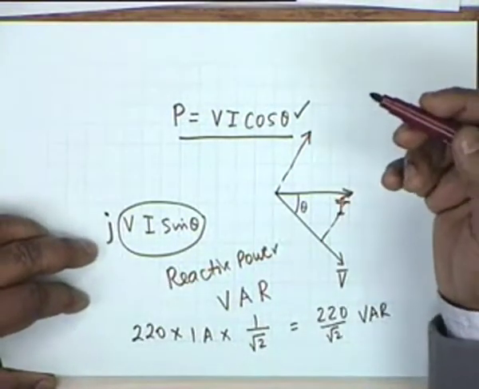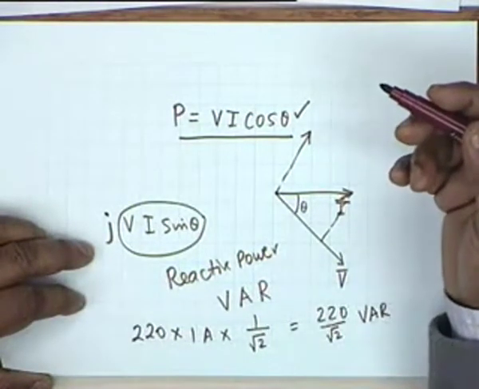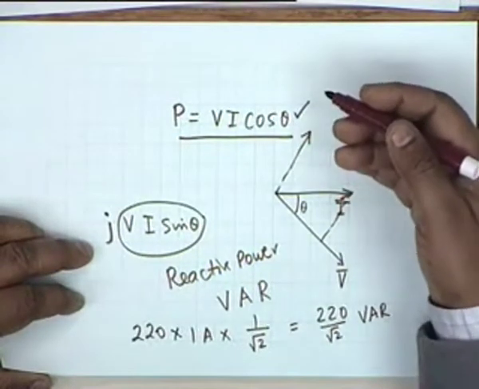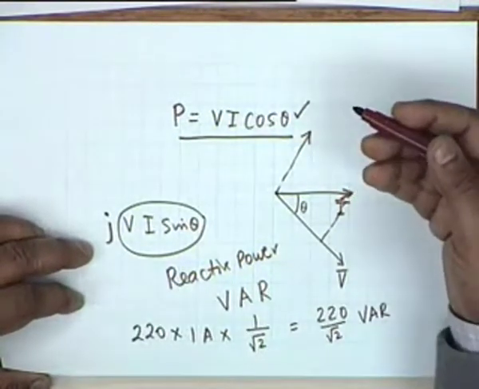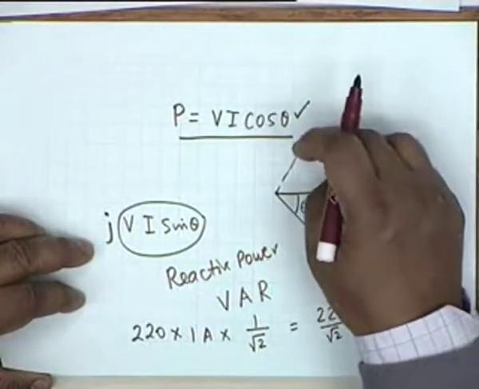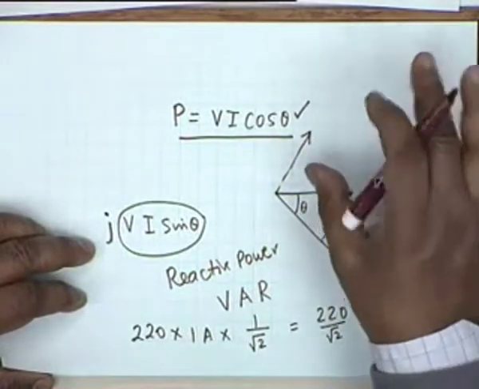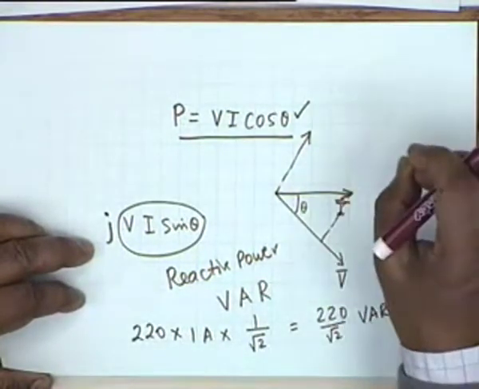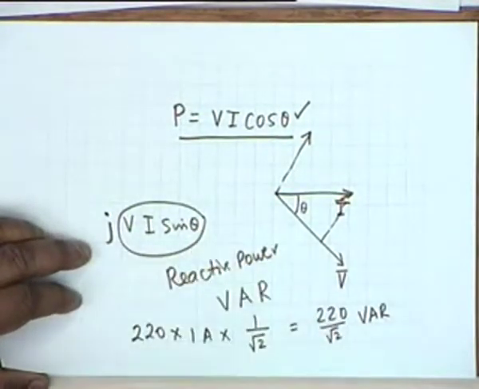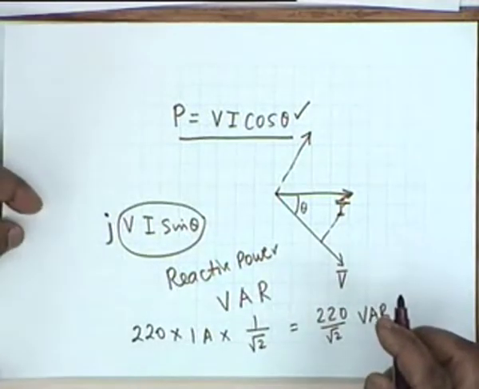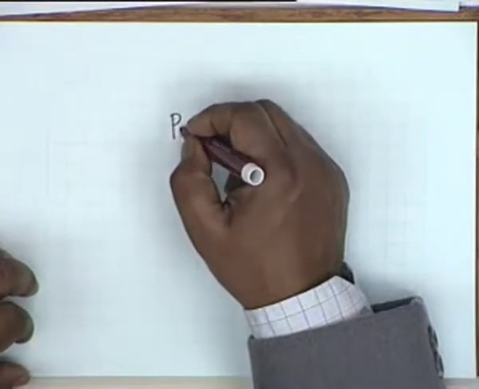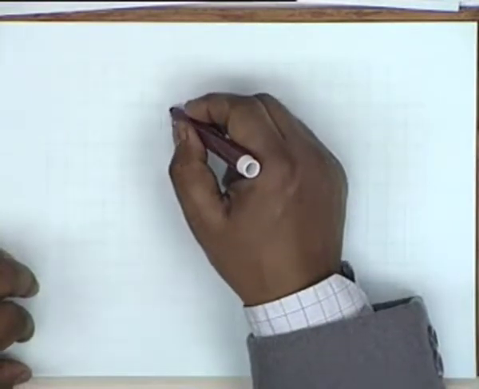And if you consider power as a complex quantity, as a phasor, since voltage is a phasor and current is a phasor, then obviously VI cosine theta is its real part, and the real part is the part that is dissipated, that is irrecoverable from the circuit, and its imaginary part shall therefore be the var. Therefore the power can also be considered as a complex quantity, and this is called complex power.